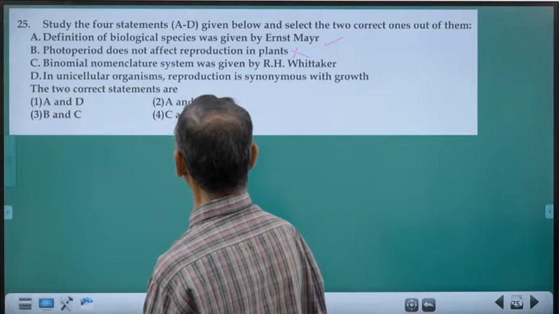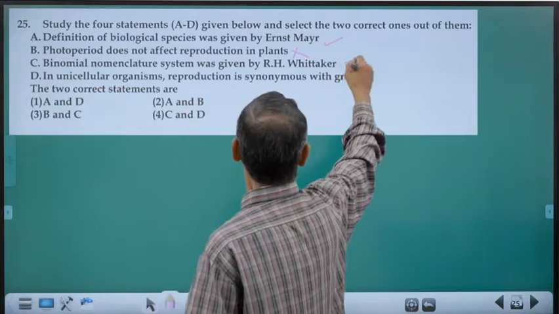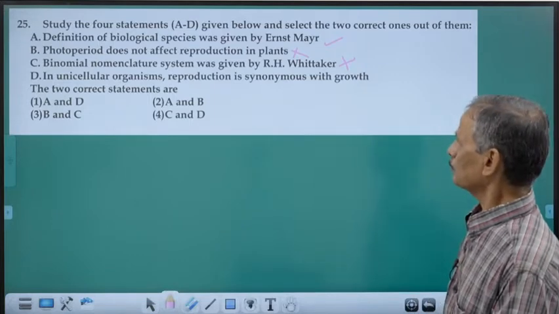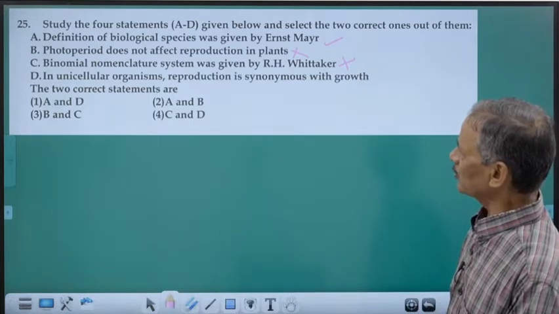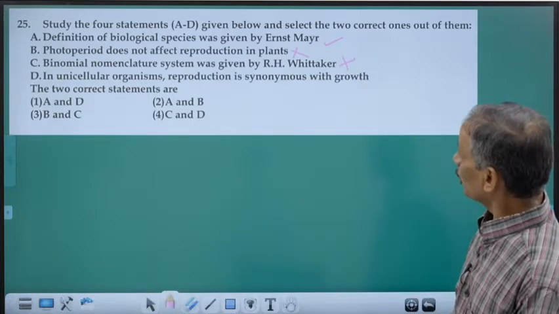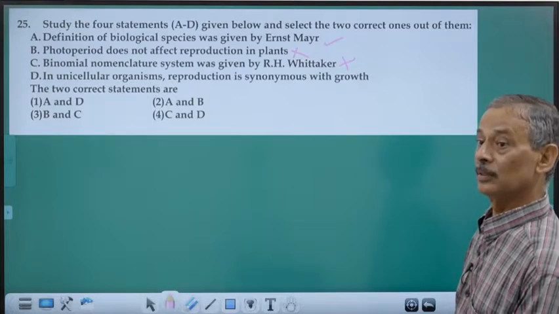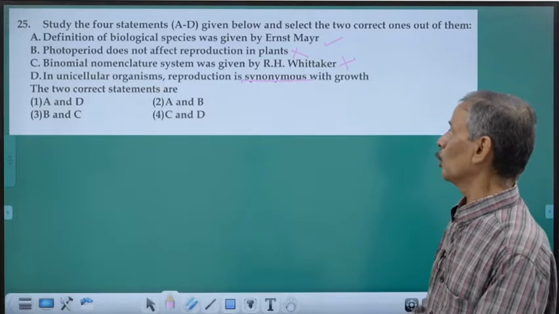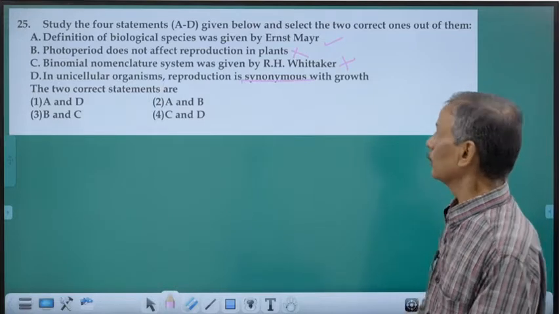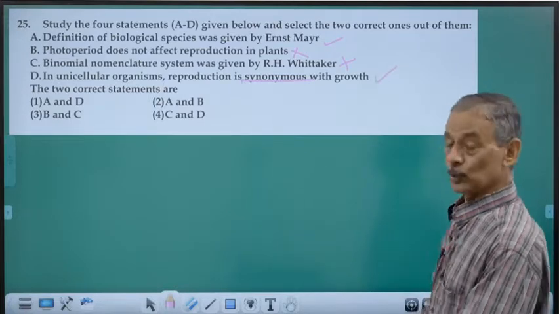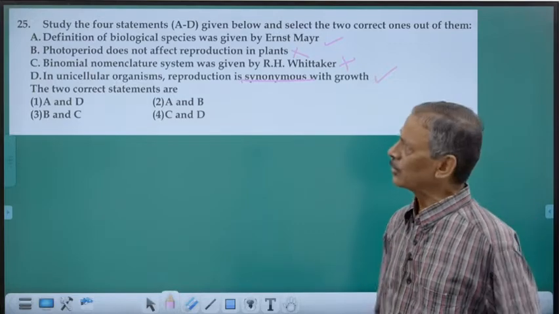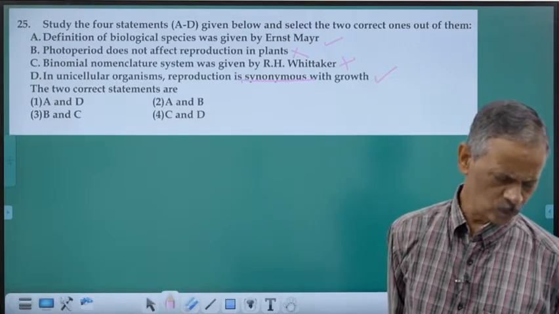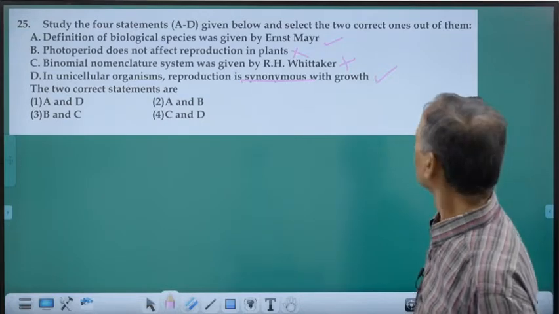Binomial nomenclature system was given by Linnaeus, not Whittaker. In unicellular organisms, reproduction is synonymous with growth. Synonymous means having the same meaning. Growth and reproduction are the same in unicellular organisms. Growth is reproduction and reproduction is growth there.